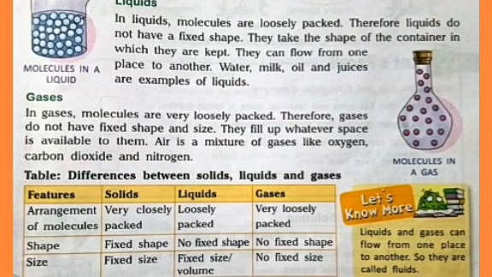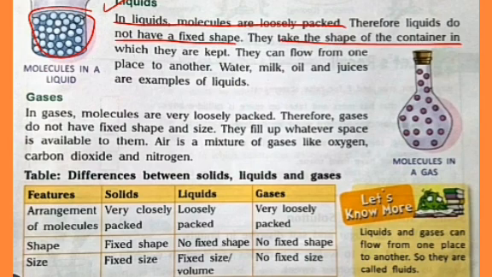In liquids, molecules are loosely packed. That is, particles of liquids are not packed very closely, and so molecules in liquids can move around. Therefore, liquids do not have fixed shape. They take the shape of the container in which they are kept. They can flow from one place to another. Water, milk, oil, and juices are some examples of liquids.